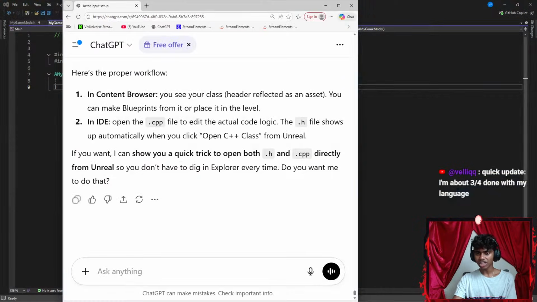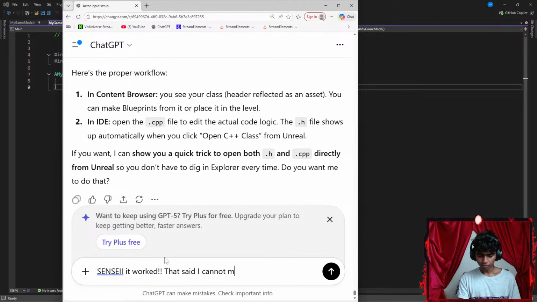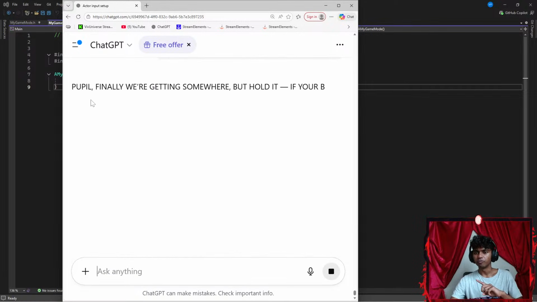That's it. Let's get Sensei slash ChatGPT up here again. Let's say something like, Sensei, it worked! That said, I cannot move my boss's pawn, or my boss pawn. Okay, let's see. Probably because I didn't add movement type stuff.